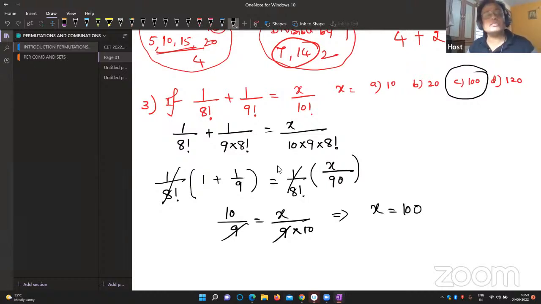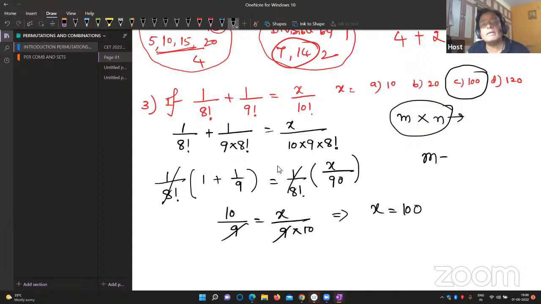I think you are understanding this concept. Please try to understand. Once again, if the first work is done in m ways and the second work is done in n ways, the total work will be done in m into n ways when they are not mutually exclusive. When it is mutually exclusive, definitely it will be m plus n. What is mutually exclusive? If one operation does not affect the other operation.